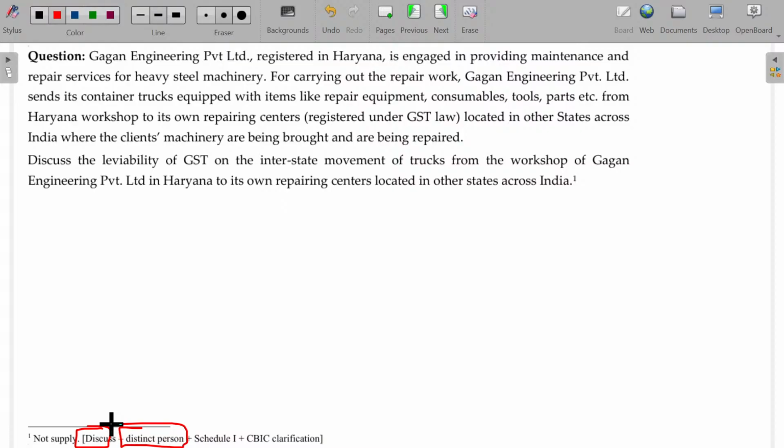If any transfer happens between distinct persons, consideration is not a matter as per Schedule 1. You have to give those details also as per Schedule 1. The last will be specifically that CBIC has clarified that any equipment sent for repair purpose and later brought back, in that case, it is not a supply. So you have to note all these four points so that you will get good marks, right? Don't say simply not supply or yes supply. Okay.